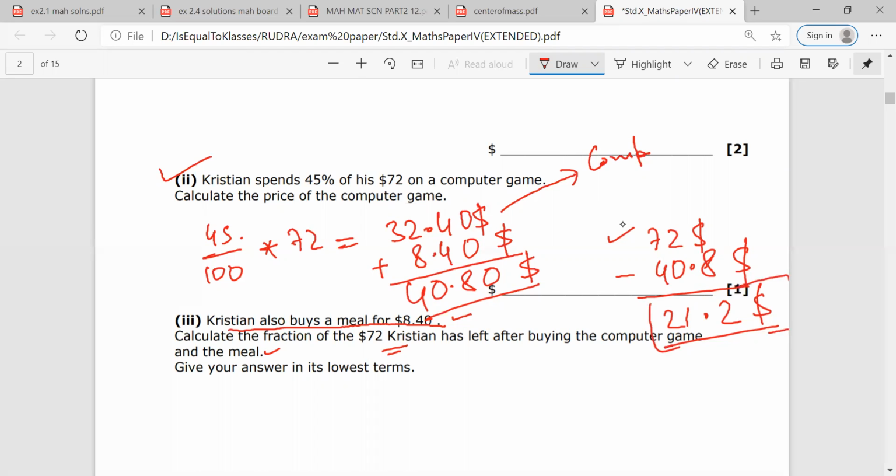Any confusion? No, sir. Mr. Rudra, there is a mistake here. Okay, let me do it like this. 10 at the 2, 1, 7 minus 4 would be 3. Is it okay? So the answer would be $31.2.